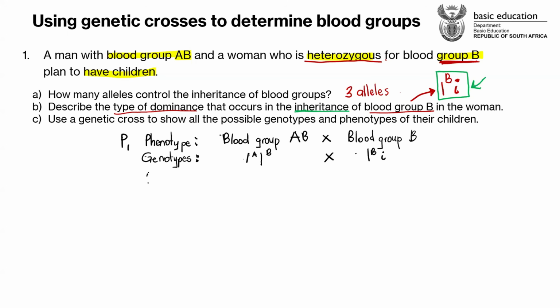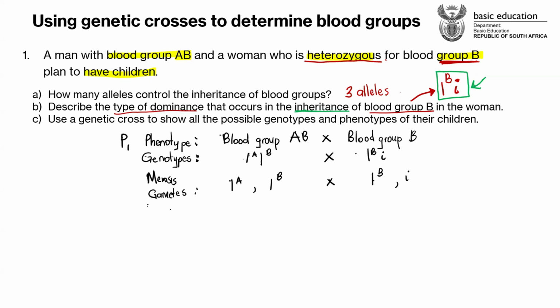The rest that follows is meiosis here. Remember, meiosis occurs so that we can produce gametes. The gametes, we're just going to separate this I^A from the I^B as we did, because each gamete will have its own alleles. And then I^B separated from small letter i.